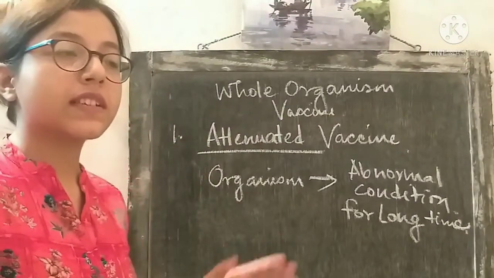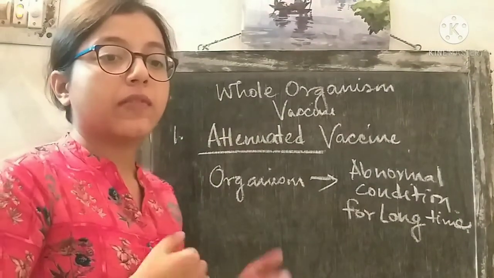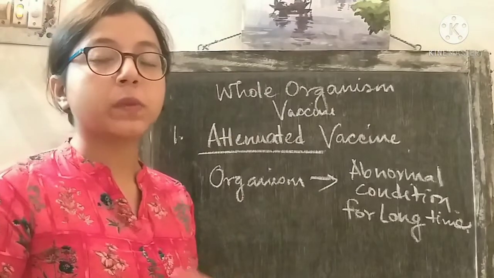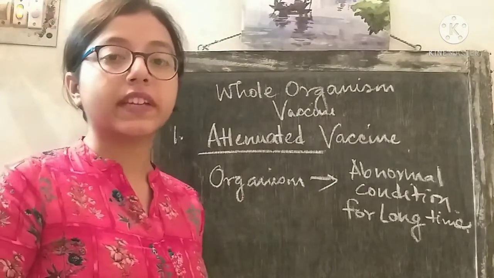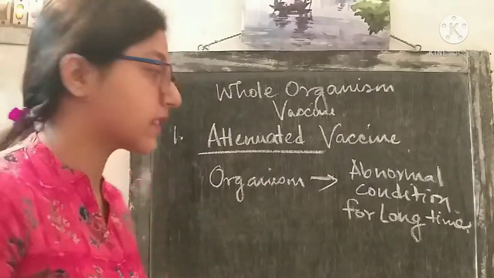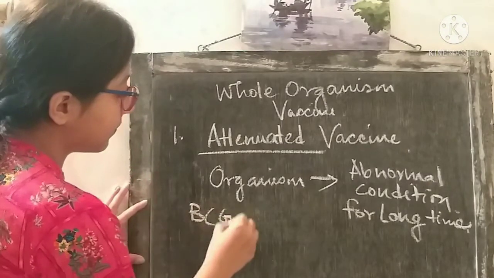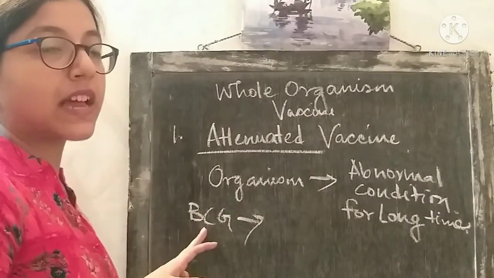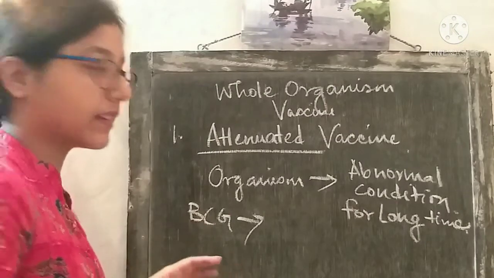This is the process by which the vaccine against tuberculosis was prepared. The vaccine that was prepared against tuberculosis was the BCG vaccine, and the word BCG stands for Bacillus Calmette-Guerin.